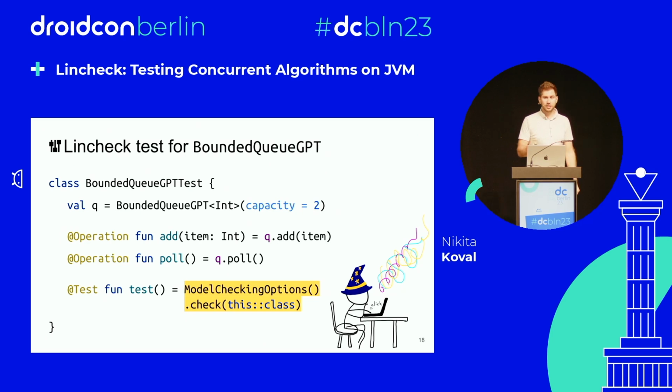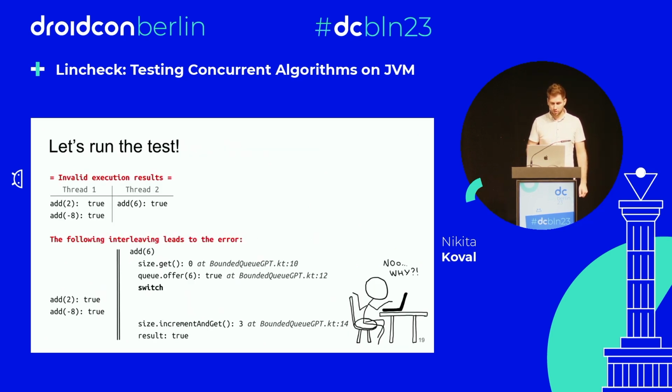And if we run this test, then we get an error. The framework says, okay, I had this scenario of 2 threads. In the first thread, we add 2, and after that, we add -8. And in the second thread, we add 6.